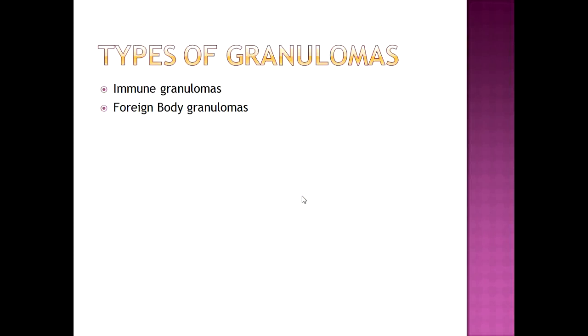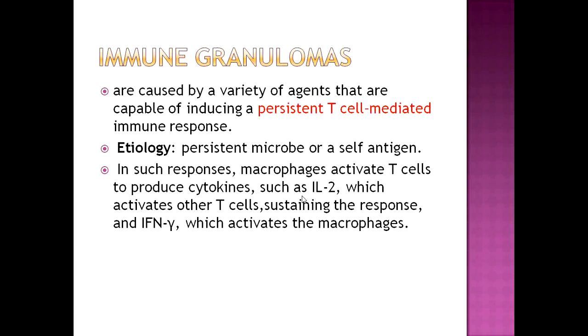On the basis of pathogenesis, granulomas are classified into immune granulomas and foreign body granulomas. Immune granulomas are caused by persistent T cell mediated response against persistent microbes such as Mycobacterium tuberculosis. In such responses, macrophages activate T cells to produce cytokines such as interleukin-2, which activates other T cells, sustaining their response. Also, interferon gamma is secreted, which activates the macrophages.